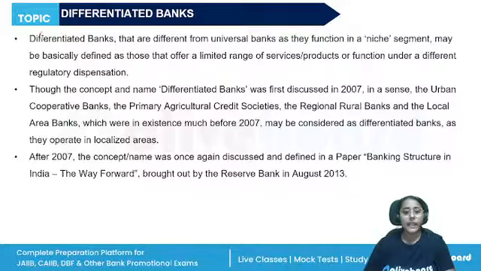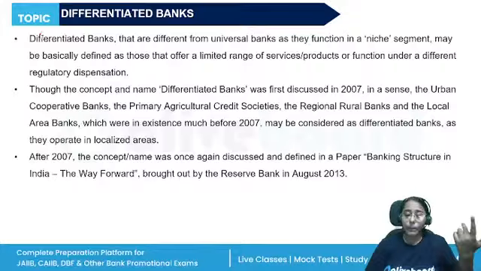Then we have differentiated banks. Their business, function and role of operation will be limited to some particular area. So, in generality, we can think that local area banks or RRBs are also differentiated banks, because they're working in a particular area, catering to a particular segment of the society.